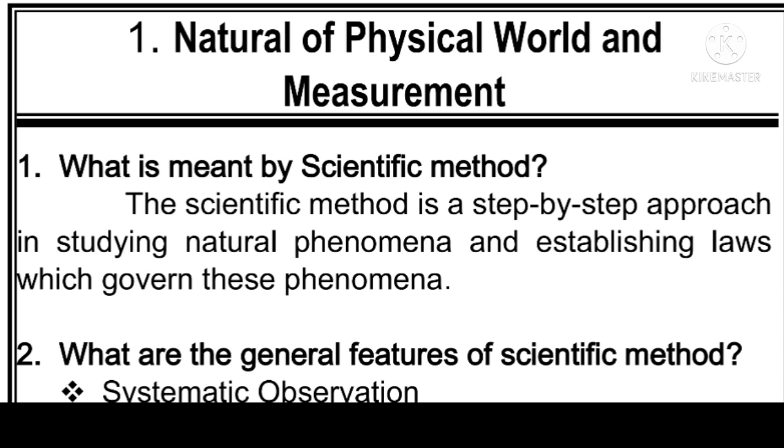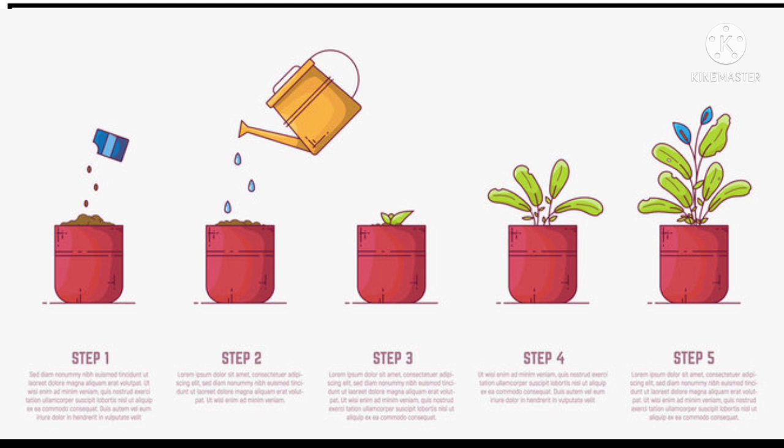Let us imagine we are going to plant a particular plant. For that, what we need first? We need a seed or a sapling. First, what we will do? We will plant a sapling or we will put the seed into the soil. And then daily we have to water the seed or sapling.